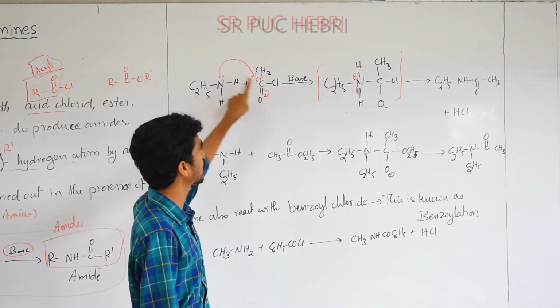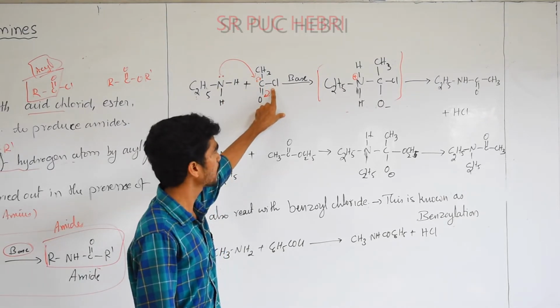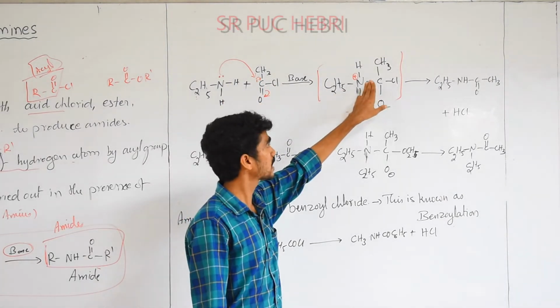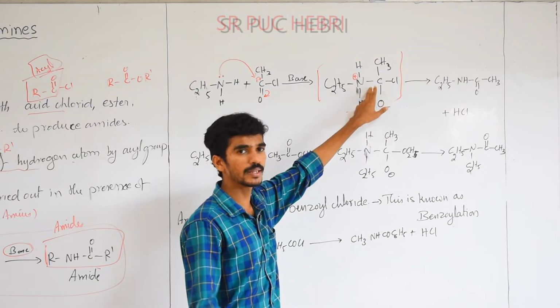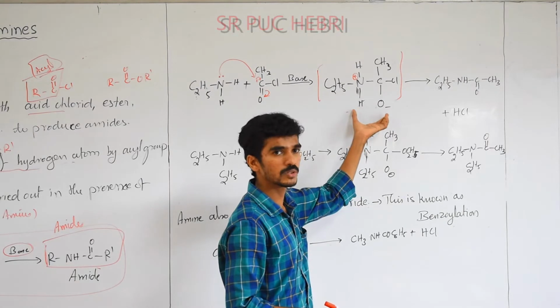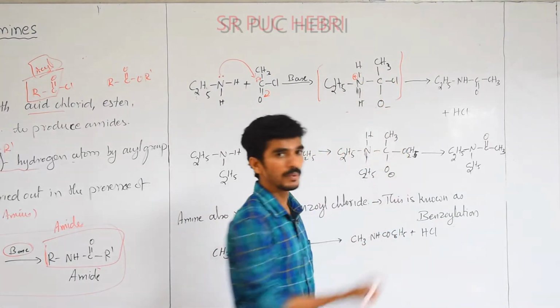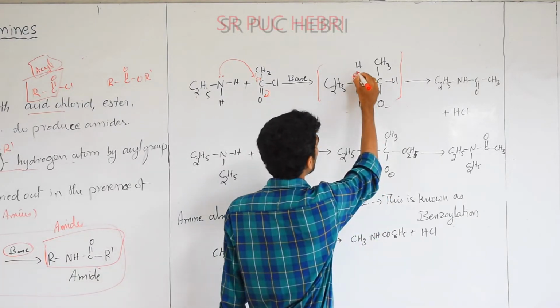Because it will donate their electrons to carbon. ಈ ಎರಡು ಎಲೆಕ್ಟ್ರಾನ್ ಯಾವುದು ಕೊಟ್ಟಿದೆ? ಕಾರ್ಬನ್ ಕೊಟ್ಟಿದೆ. ಹಾಗಾಗಿ this nitrogen will get the positive charge, and which is not stable. That means this bond will be cleaved.